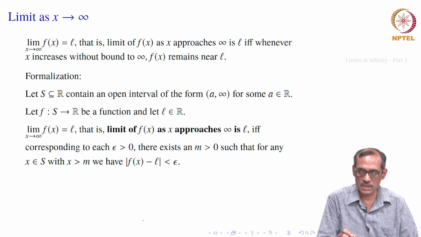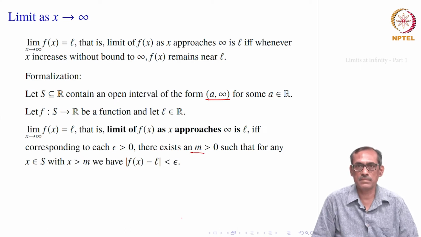Now, when it is infinity, its neighborhood will be something of the form a to infinity, or let us say greater than m. So, the definition would be for each epsilon greater than 0, corresponding to that, there should exist a real number m. Usually we denote m for natural numbers or integers, but here it is taken as a real number.